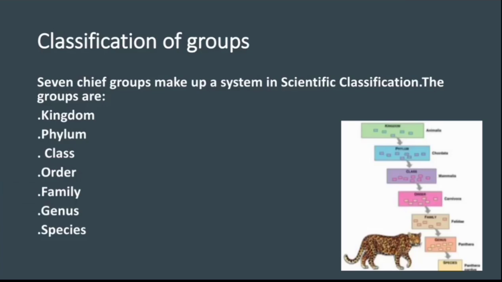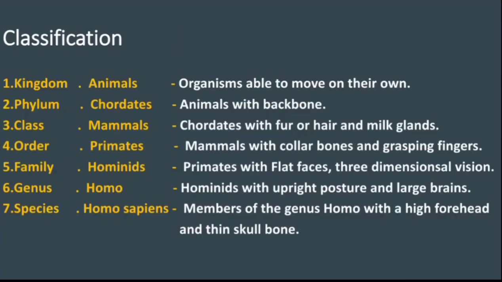Classification of groups. 7 chief groups make up a system in scientific classification. The groups are kingdom, phylum, class, order, family, genus, and species. Kingdom, also known as Animalia or animals, is the largest group that living things are sorted into. They are able to move on their own. Phylum, called Chordata or chordates, has a backbone.